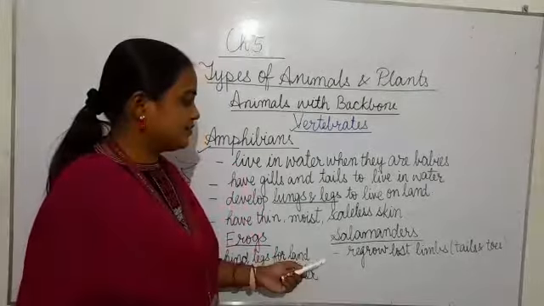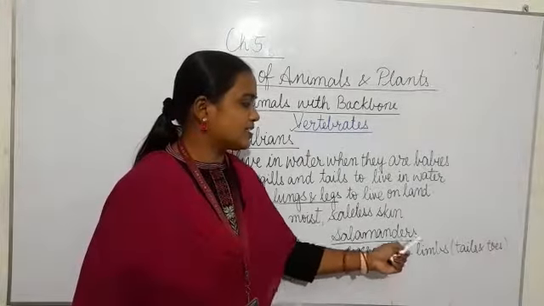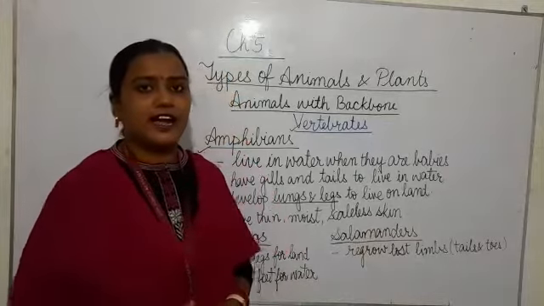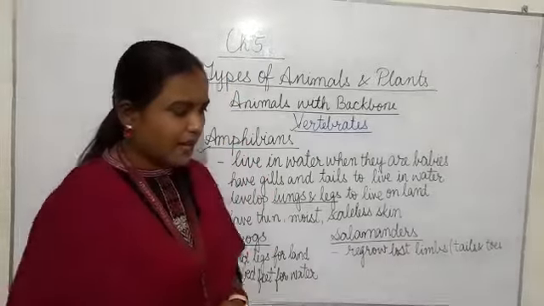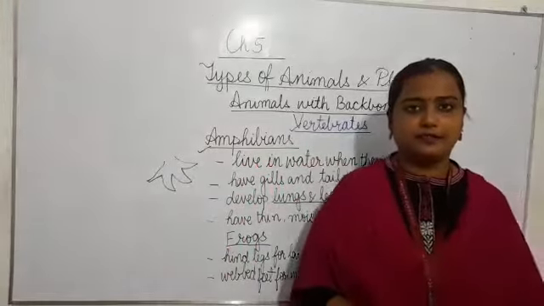So this is the feature of salamanders, that they can regrow lost limbs like tails and toes.